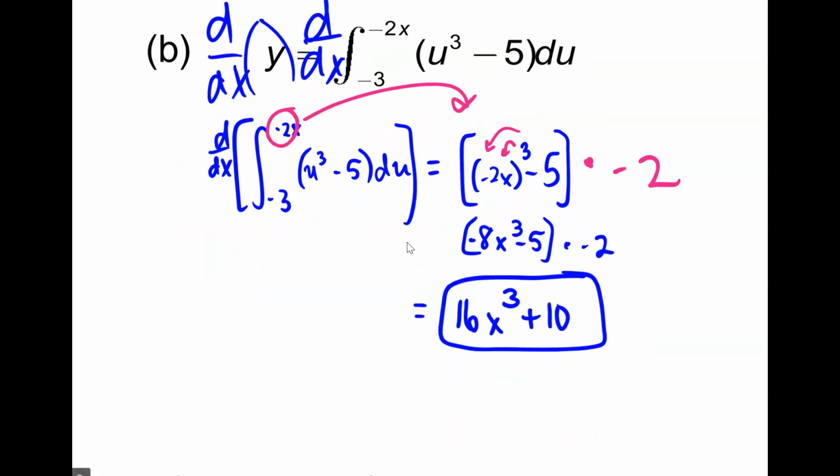So there's a derivative within an antiderivative, because the directions are find dy/dx. I'm giving you the equation y equals this antiderivative. When we take the derivative of an antiderivative, more or less you get the same function back. It just changes the independent variable, so instead of having the function in terms of t, you have it in terms of x. Now the issue is, what if you're not just going from a constant to x? Here I'm going to negative 2x. That's not just x, there's a negative 2 in front. So then you have to use chain rule and multiply by the derivative of your upper bound. Then we're good.